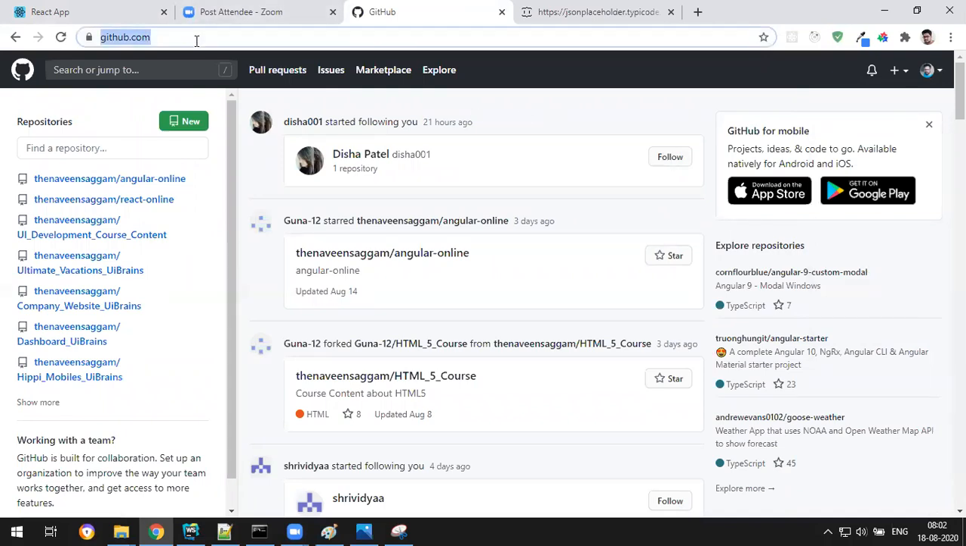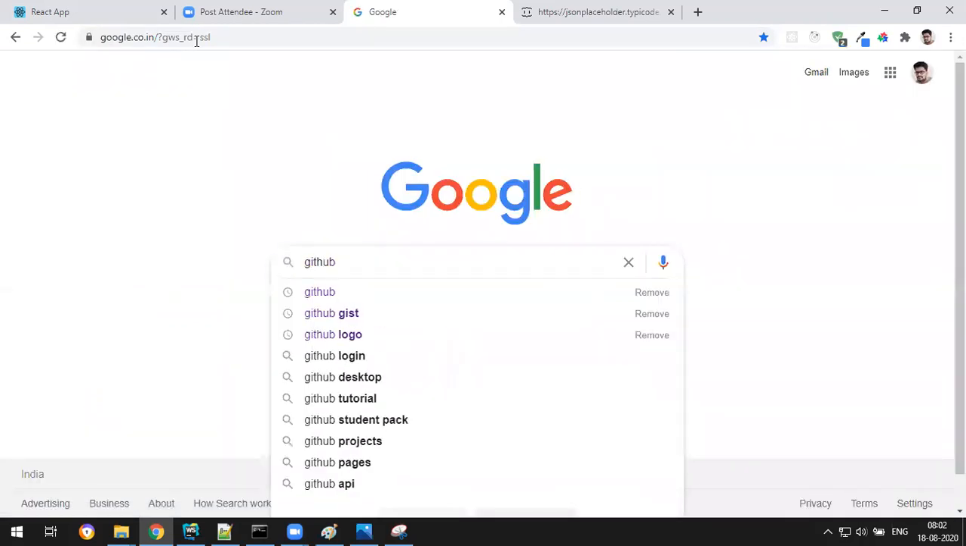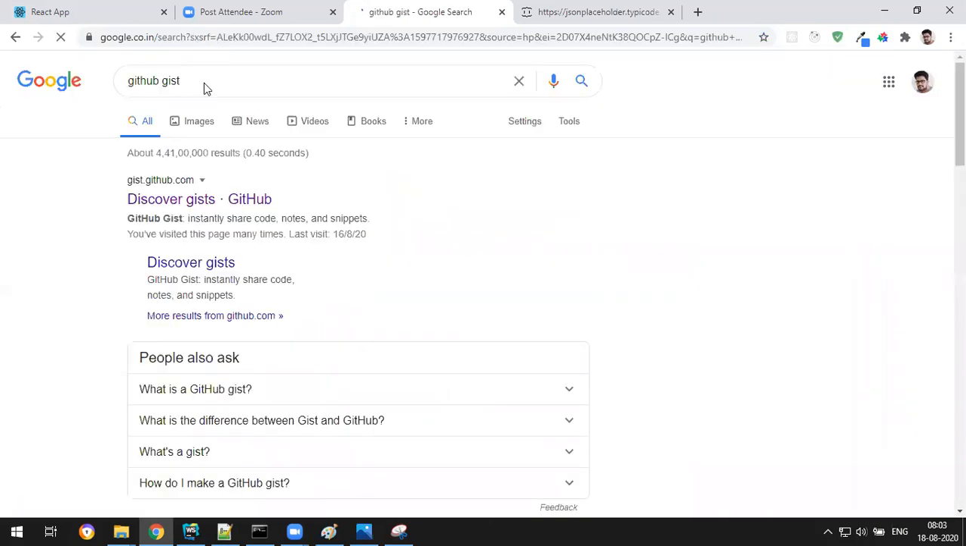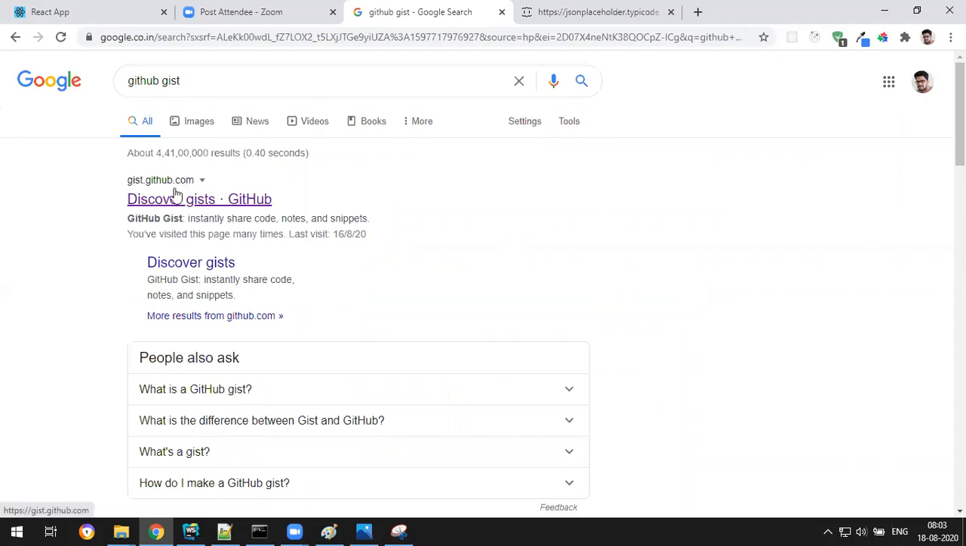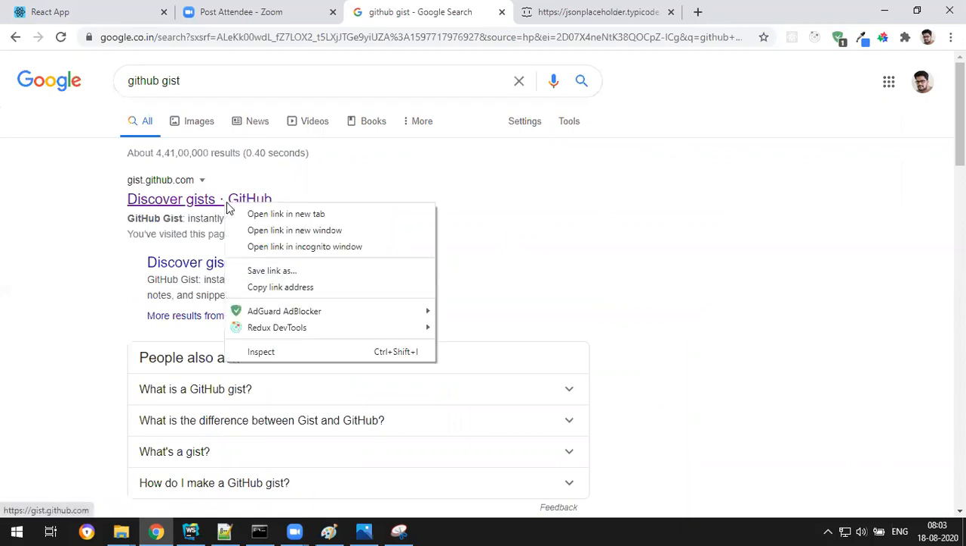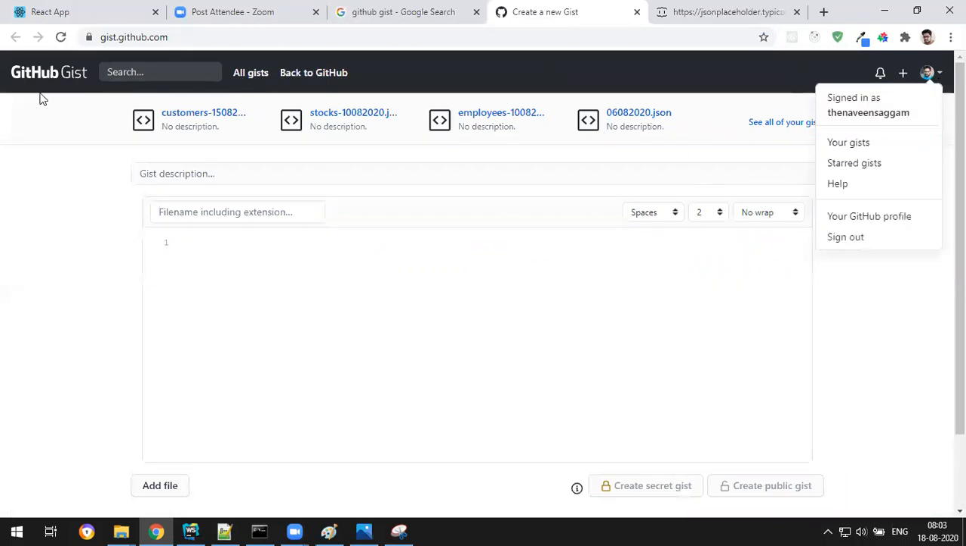After that, go to Google and type the keyword GitHub Gist. You can store your own files in a GitHub location, and that is GitHub Gist. First you have to sign up and log in to GitHub, then type this and go to this URL. If it is asking for login, you can log in with the same GitHub credentials because it's a part of GitHub. That's why I told you to sign up first and then come here. So gist.github.com is the place where you host.